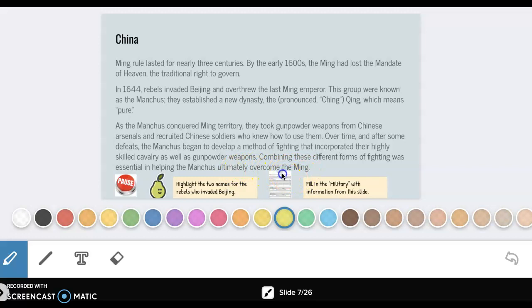I see that on my paper, I need to be, again, filling in some information with military. Now, we did this before, so I can add just a little note on the side, and we're going to find that information in this paragraph here. I also need to highlight the 2 names for the rebels who invaded Beijing. They went by 2 different names, and you're going to find that information in this second paragraph here. Pause the video and do that now.